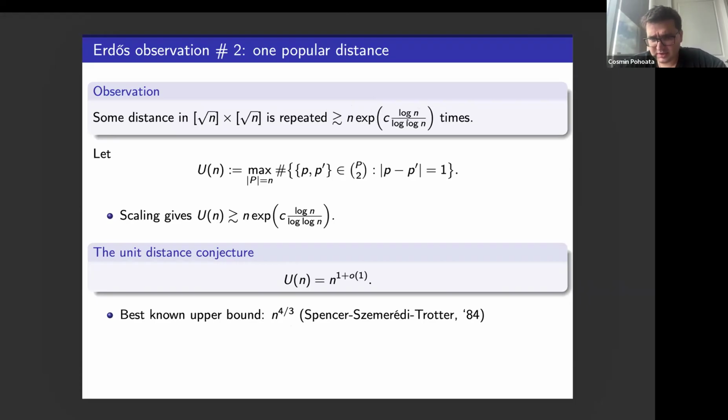And this also inspired Erdős to formulate what's known as the unit distance conjecture. So if you scale this grid a bit, then you get a configuration of n points in the plane where the number of unit distances is at least this. And Erdős conjectured that this might be the right order of magnitude, namely any set of n points in R2 should have at most n to the 1 plus little o of 1 unit distances. The best known upper bound for this problem is n to the 4/3, going back to work of Spencer, Szemerédi, and Trotter from '84.